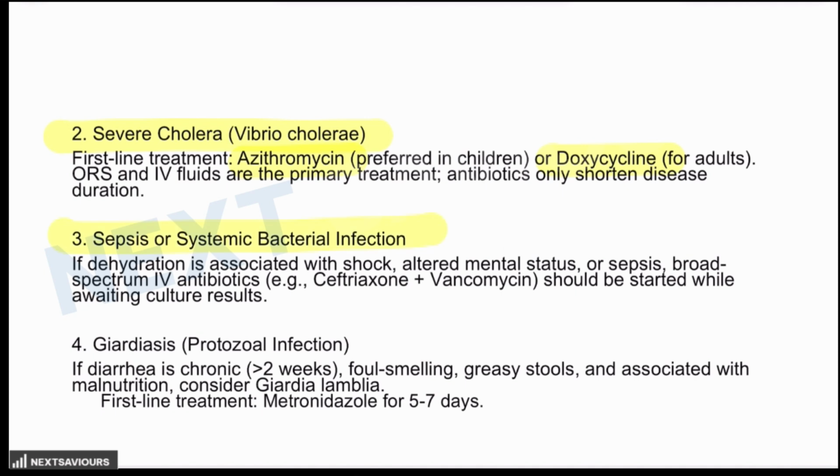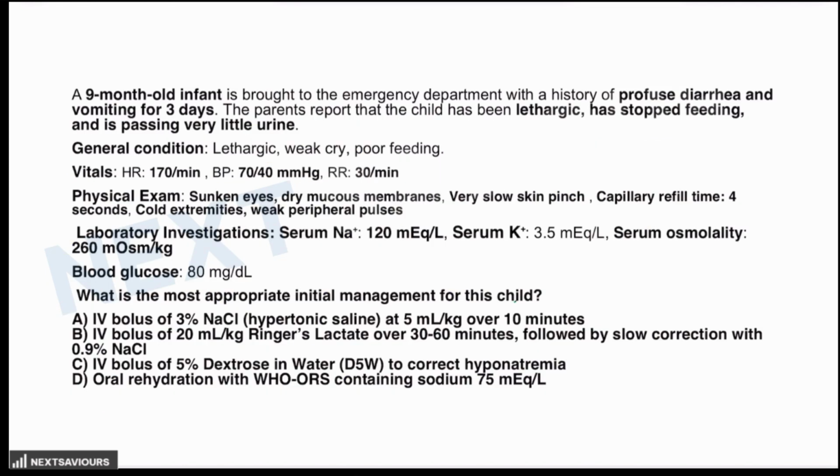Sepsis or systemic bacterial infection. If dehydration is associated with shock, altered mental status, or sepsis, then IV broad spectrum antibiotics are given, like ceftriaxone and vancomycin. It should be started while awaiting the cultures. And then finally is the giardiasis, the protozoal infection. If the diarrhea is chronic, foul smelling, greasy stools associated with malnutrition, then consider Giardia lamblia, and metronidazole is the treatment in those cases. So these are the common conditions which are kept in your question where antibiotics are used. Now, when not to use the antibiotics, the commonest cause of the diarrhea in case of children are the viral gastroenteritis.